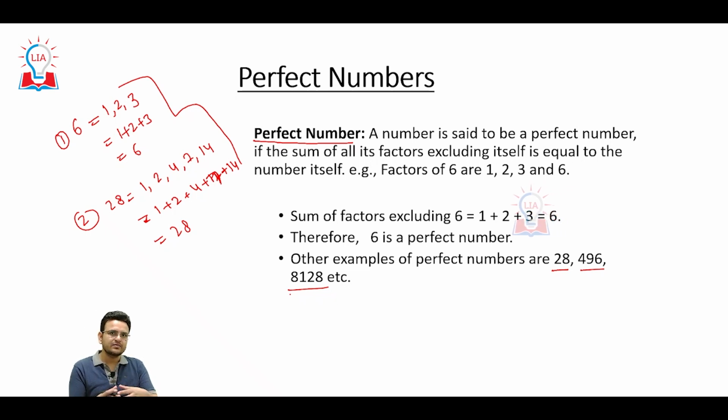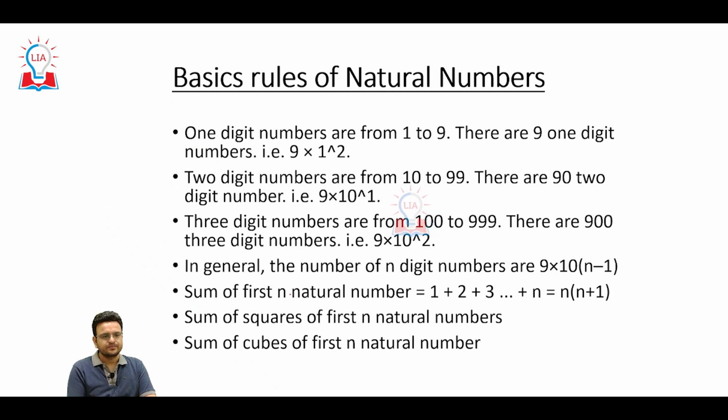They are perfect numbers when the sum of the factors of a given number is equal to that number. They are called perfect numbers. So till now we have discussed different types of numbers. Now we are going to discuss some properties of numbers, properties that will definitely help you to solve these questions.